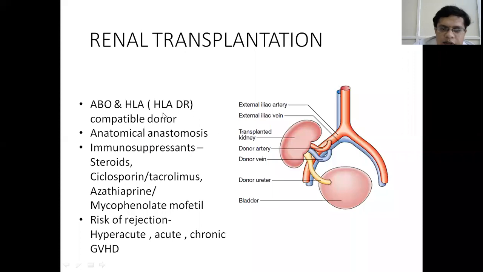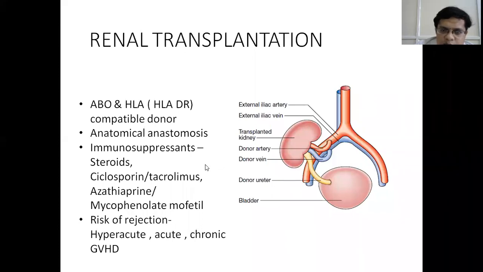Then the donor kidney is grafted into the recipient's pelvis, and there is anastomosis of the donor renal artery and donor renal vein to the external iliac artery and external iliac vein. The ureter is anastomosed to the urinary bladder. So this donor organ is placed in the pelvis. The previous diseased organ is left in situ, or sometimes removed if the organ is larger in size.